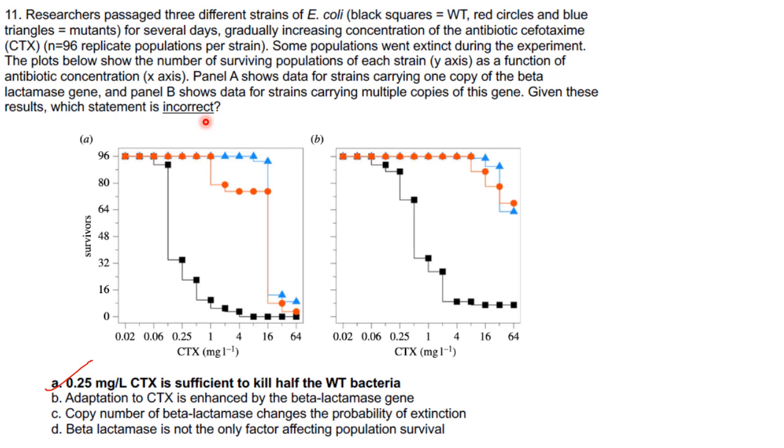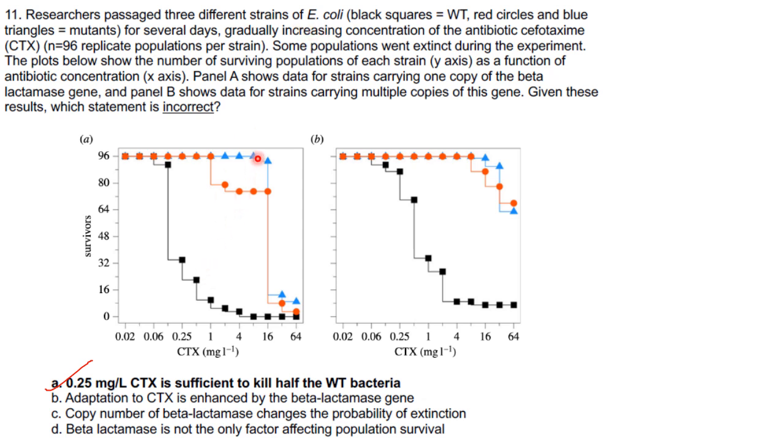Now, before coming to the explanation, let me tell you what the beta-lactamase enzyme does: it inactivates the cefotaxime antibiotic. This inactivation of the antibiotic provides resistance to the bacteria. Now, what have the researchers done? They have passaged 3 different strains of E. coli, that is wild type, mutant red and mutant blue.